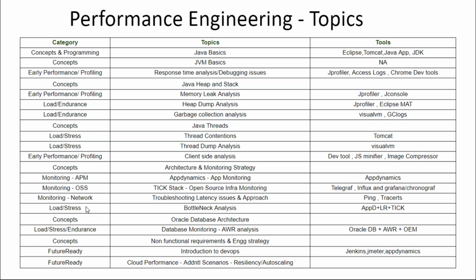And then with AppDynamics, it's complete diagnostics, right? Application level diagnostics: business transaction response time, method level response time, your database query level response times. All the diagnostics level you will get from AppDynamics. And very specific to the JVM level monitoring, we'll also use JConsole. So the combination of JVM level monitoring, complete application diagnostics using AppDynamics, and infra OS level using the open source tech stack is what will be covered as part of the monitoring.